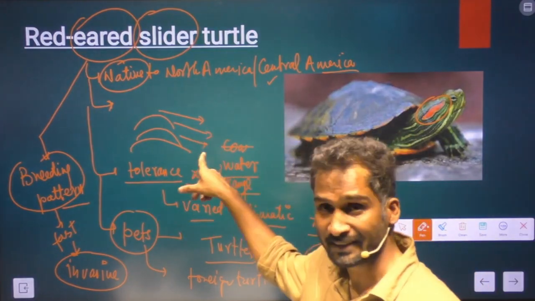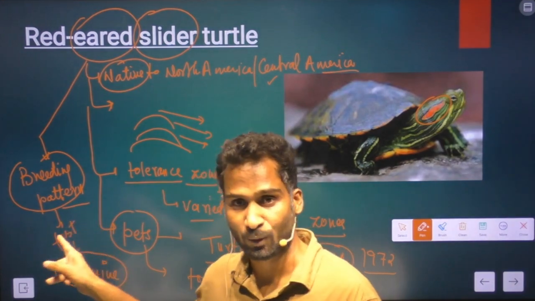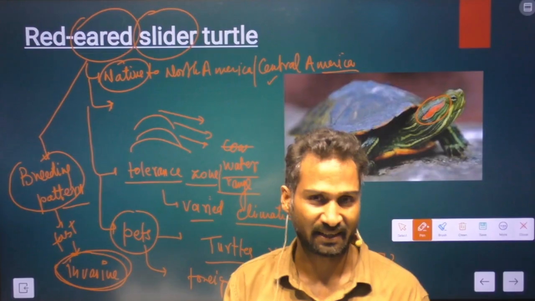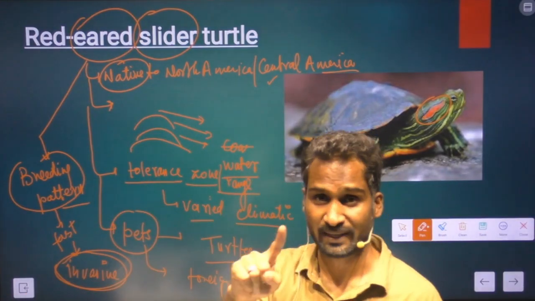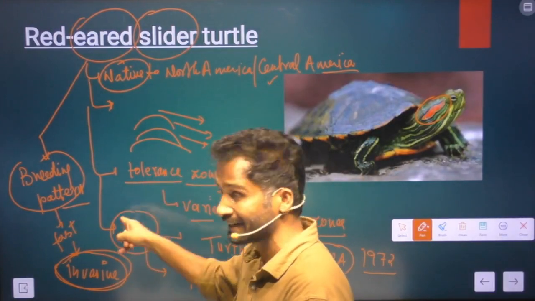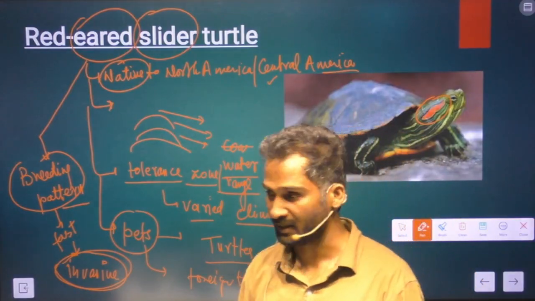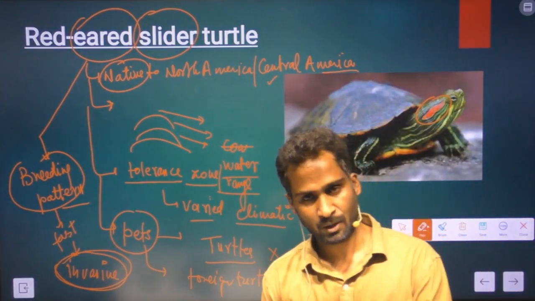So the other turtles or other aquatic life found in those water bodies have a problem and their number is decreasing. They are not able to compete with this turtle, and that is why the biodiversity of the Indian aquatic system is under threat because of these turtles. This was the news that we have seen. So these are the important things from where a number of questions could be framed.